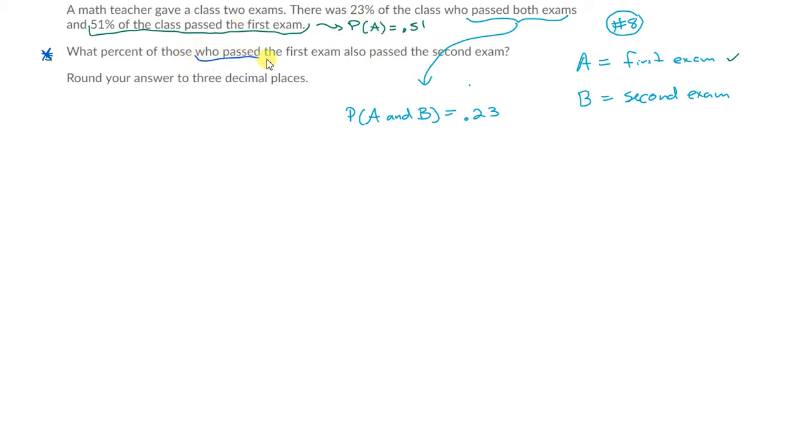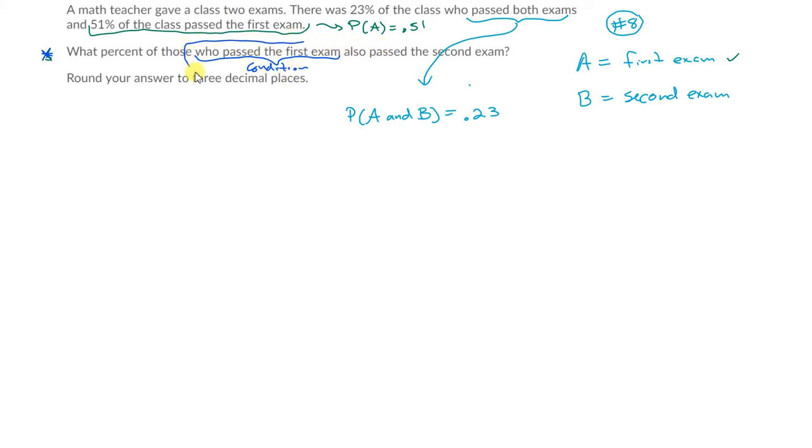So who passed the first exam, that's a condition. That's already occurred. So if you've passed the first exam, what's the probability that you'll also be a person who passes the second exam? So passing the first exam is your condition. Passing the second exam is the event that happens after the condition has occurred. They're not saying pass both, okay? Because pass both, I know it sounds weird, but pass both could mean somehow you took the second exam and then later on you took the first exam, maybe you did a makeup on it or something. They're not saying what percent passed both. They're saying of those who passed the first exam, what percent of those people passed the second exam?